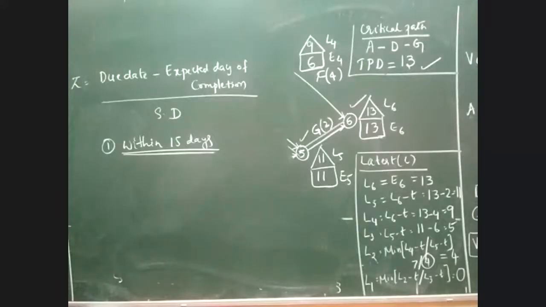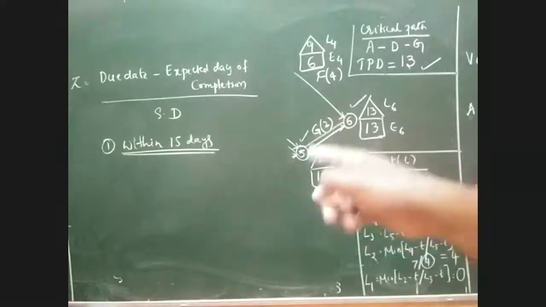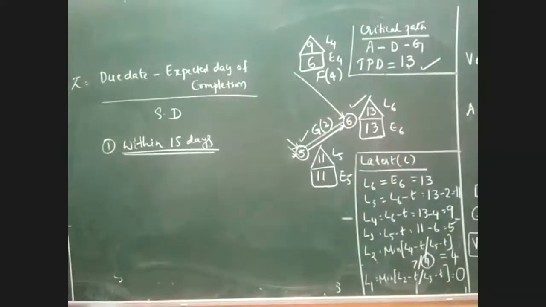Obviously, in normal distribution all problems come under three categories: less than, greater than, between. Since the question is within 15 days, it means less than 15 days. Now I need to understand the meaning of this notation: what is due date, what is expected date, what is standard deviation. Okay, please understand. Very important here.